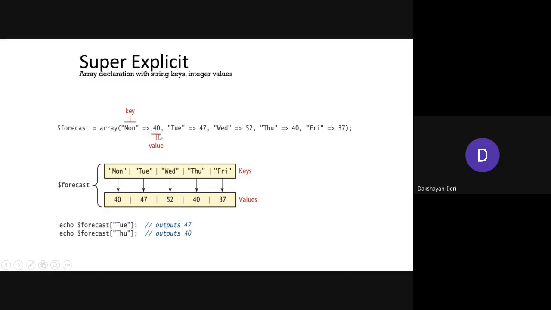Okay, so in this example, you can see what we have done here. All the keys are strings, as you can observe. The keys are all strings, whereas the values with each key are of type integer, correct? So then how will it be stored in the array structure in PHP? As you can see, these are the keys: the key Monday has the value 40, the key Tuesday has the value 47, and similarly Wednesday 52, and so on.